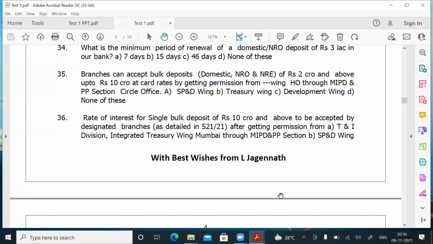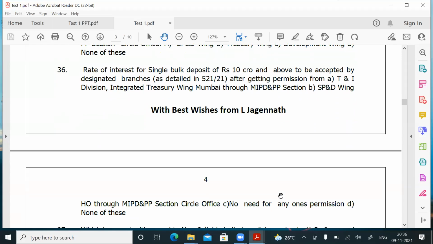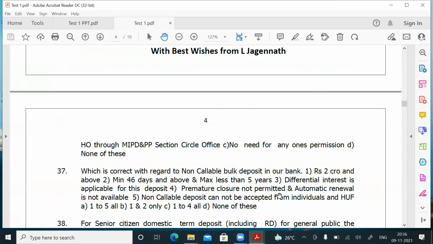For question number 36, answer is A. Question number 37. Which is correct with regard to non-callable bulk deposit in our bank?